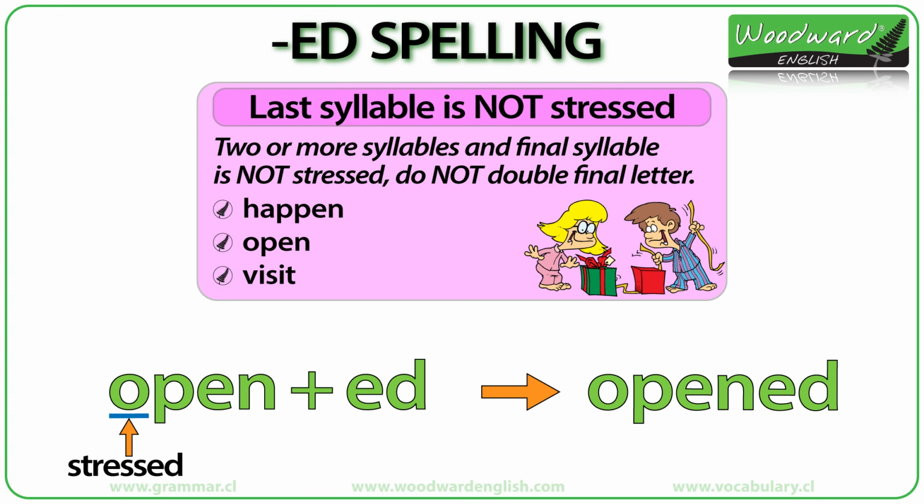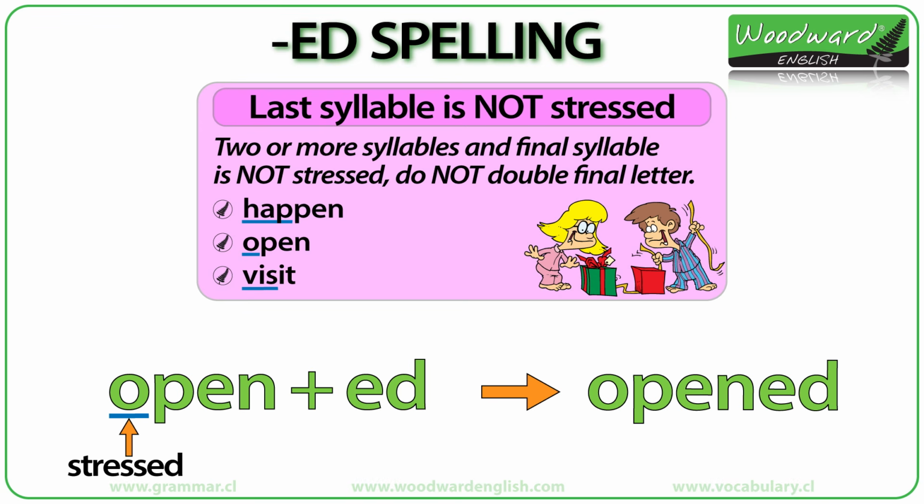Here are some more examples. Listen to how the last syllable of each word is not stressed. Happen, open, visit. Listen to where the stress is again. The first syllables of these words are stressed. Happen, open, visit.